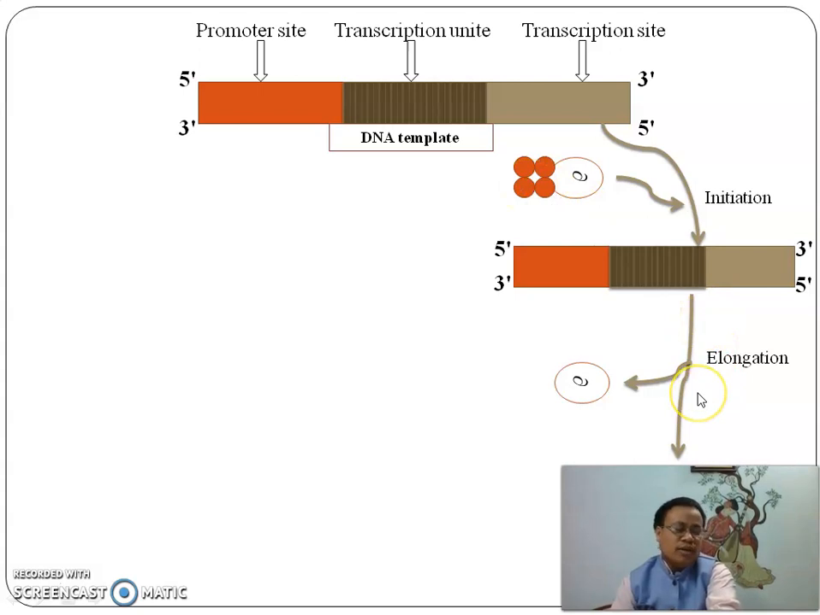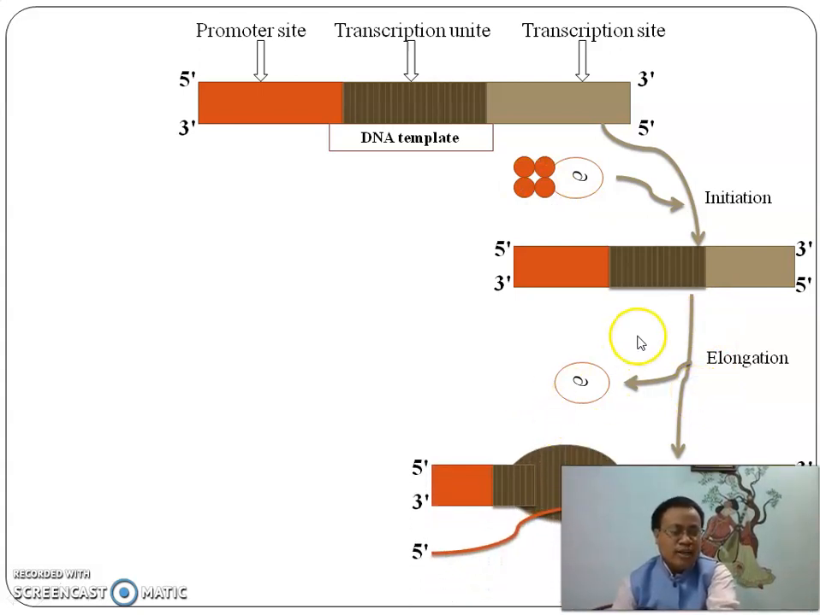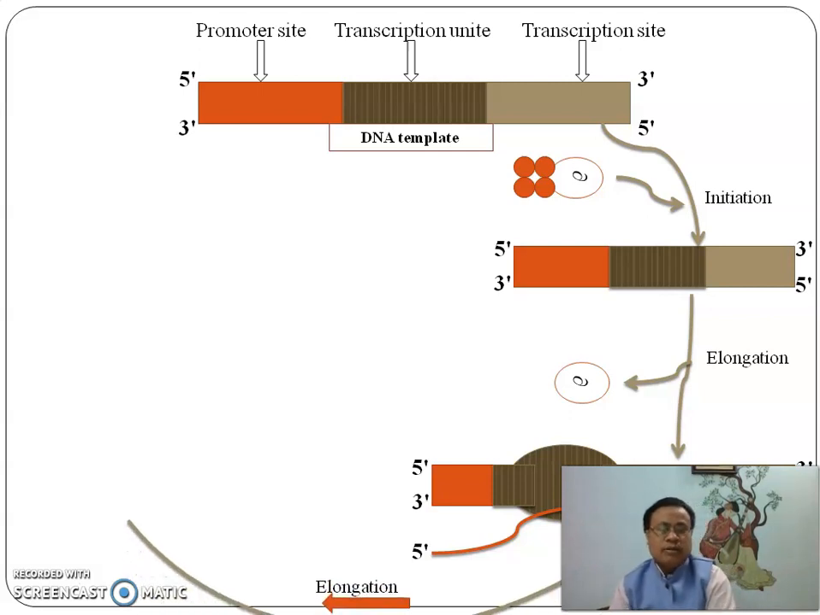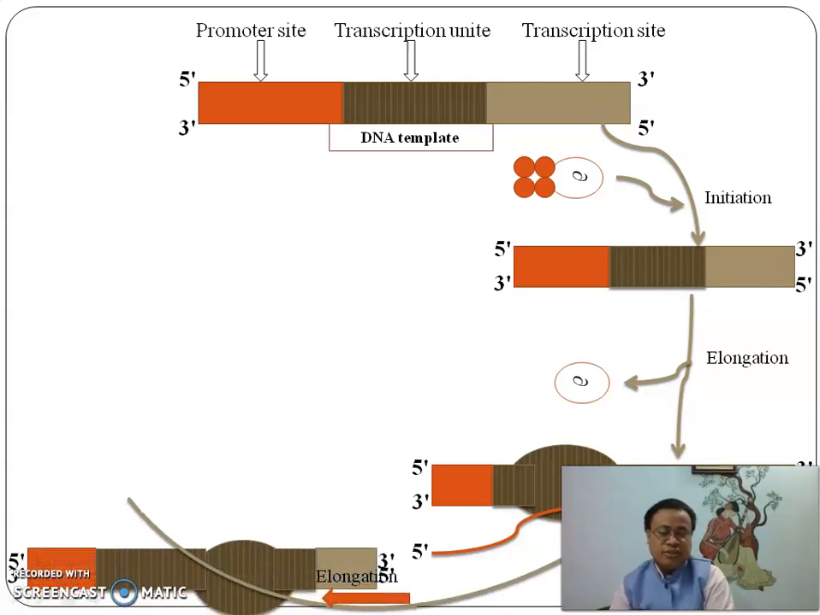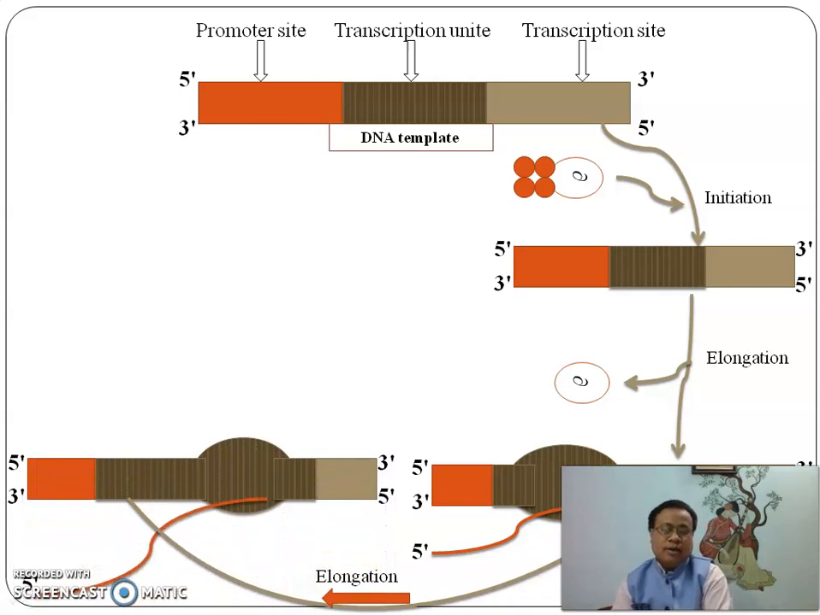The next one is elongation. Elongation means that when the RNA polymerase enzyme moves in this direction, the elongation of the RNA strand will start. Now this is also for the elongation. The RNA polymerase enzyme moves, and the newly synthesized RNA strand also increases.